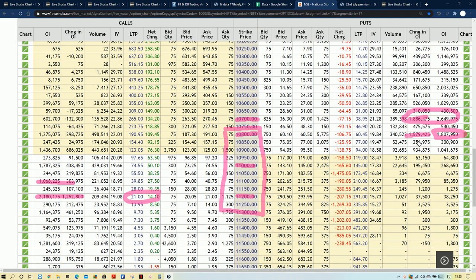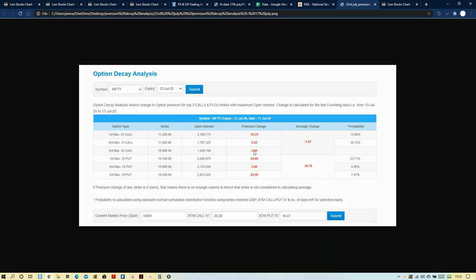Now we will confirm this data with the option probability also. In the option probability we can see the maximum OI buildups at 11,000 and 11,200, and we can see that institutions are buying calls at 11,000 and 11,200, and that is the reason the premium decay is less here compared to the premium decay on the put side.